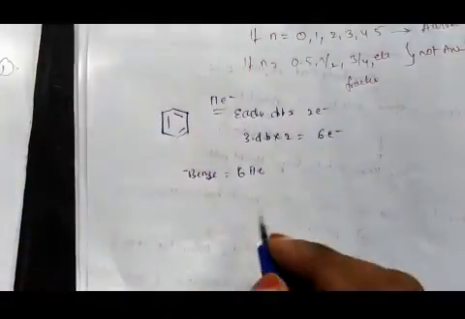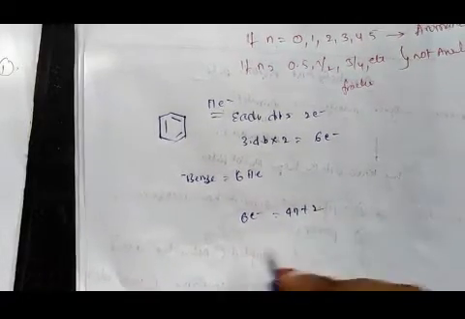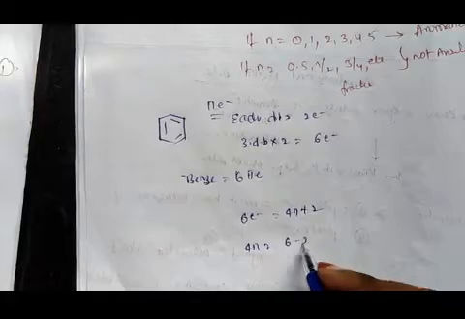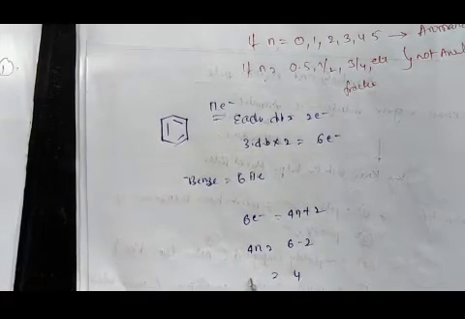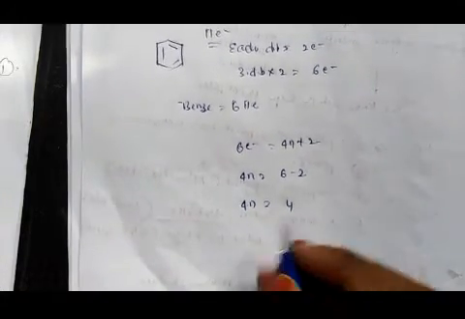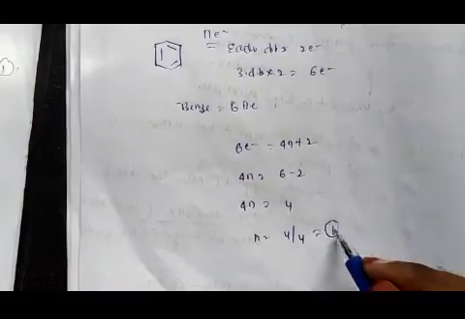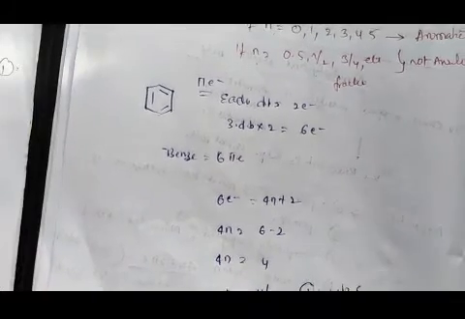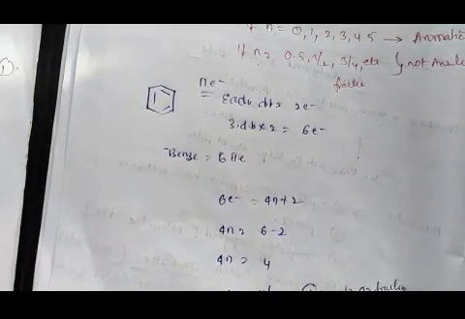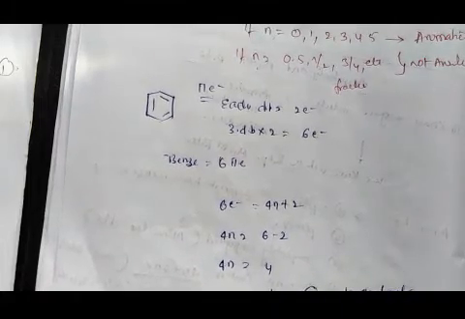According to Huckel's rule, the total number of pi electrons, that is 6, is equal to 4n plus 2. Therefore 4n is equal to 6 minus 2, that means 4n is equal to 4. Therefore n is equal to 4 by 4, that is 1. It's not a fraction. So benzene is aromatic.